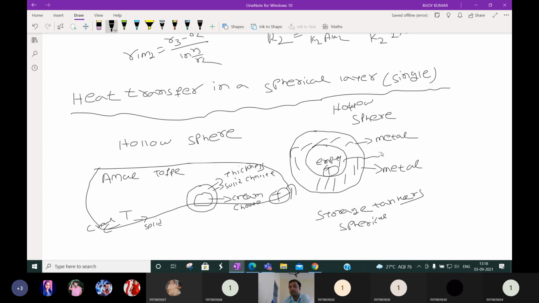Temperature management means we have to control the heat loss, either maximize the heat loss or minimize the heat loss. So what should be the design of the sphere? We can design the thickness, the metal of construction, everything. For that, the heat conduction equation is required. So let us derive the heat conduction equation.